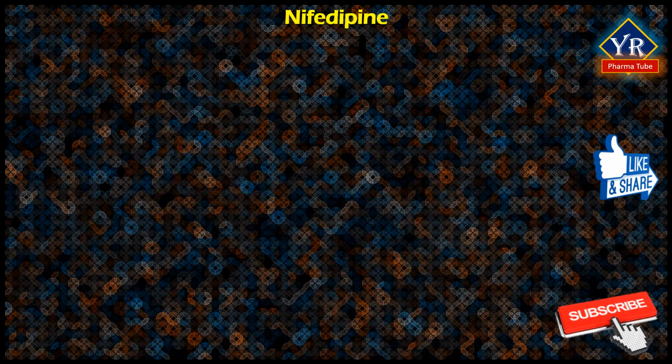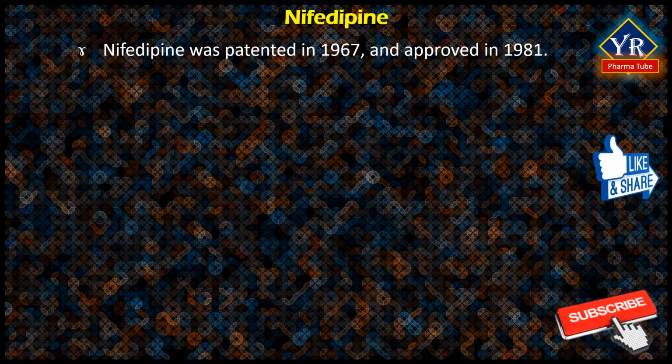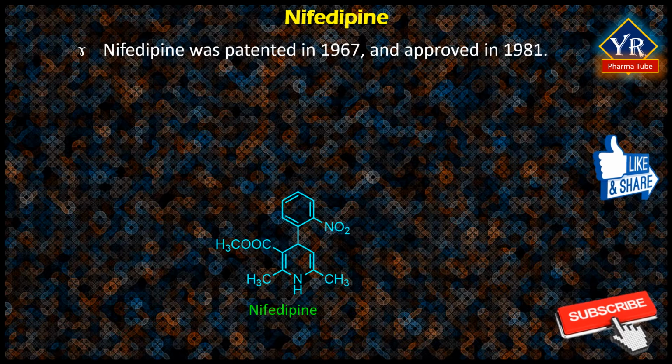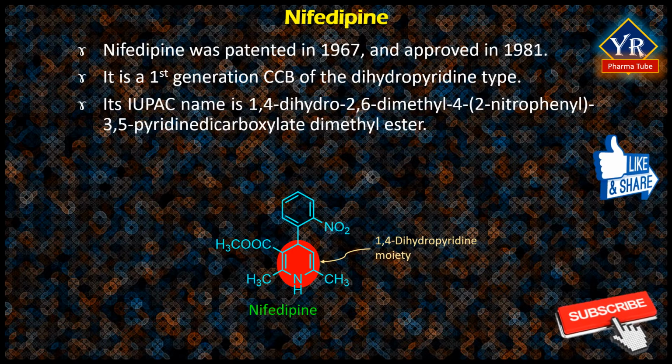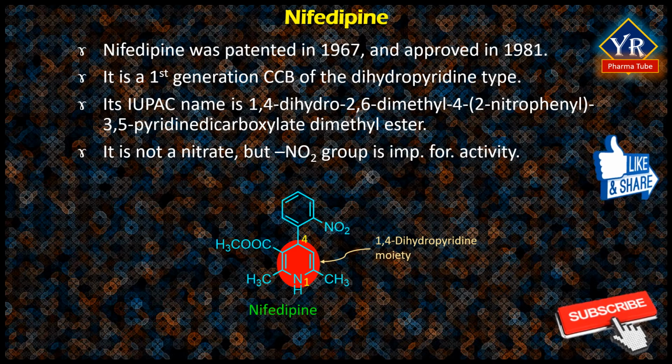The next drug is nifedipine. Nifedipine was patented in 1967 and approved for use in the US in 1981. It is a first-generation calcium channel blocking agent of the dihydropyridine type used to treat hypertension and angina pectoris. Its IUPAC name is dimethyl 1,4-dihydro-2,6-dimethyl-4-(2-nitrophenyl)-3,5-pyridinedicarboxylate. It is not a nitrate, but its nitro group is essential for its anti-anginal effect.